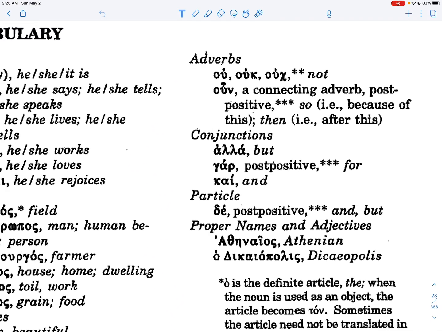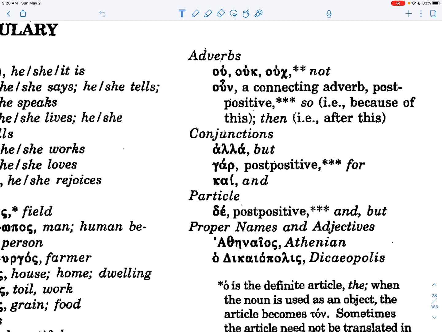All right, now moving to adverbs. Ou, ouk, ouch. Now, ou means not, and the second one, ouk, means not, and it comes before a word beginning with a vowel. And then the third one, ouch, is coming before a word that starts with a vowel and a rough breathing. An example of that would be the word ho that we get in ho Dikaiopolis. That is a vowel with a rough breathing, which looks kind of like a reverse apostrophe. So in front of words that start like that, you've got to have ouch, that third one.